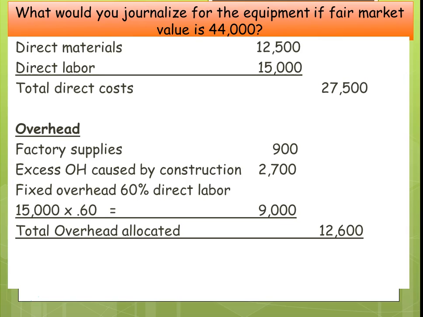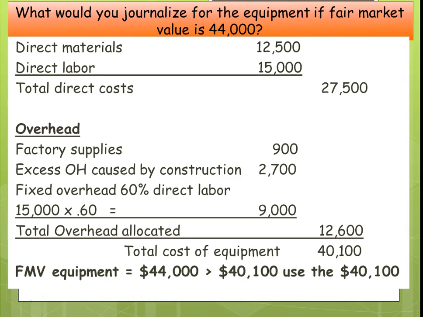When we add that to our direct costs, we get a total cost of $40,100. The fair market value is $44,000, but we're going to use the lower of the two, so the equipment would be booked at the $40,100.